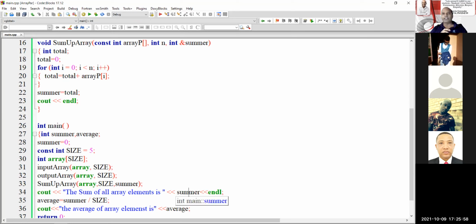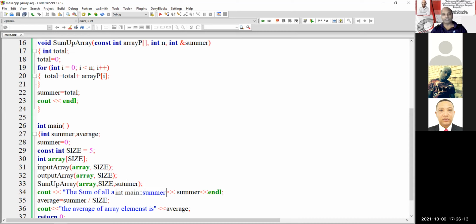So let's think about my marriage proposal of this prospective Sam. He has 5 cows, which is the size, and that is not going to change, but he is going to give off the value summer, which goes in as 0 when he goes to meet his prospective wife, nothing in there. Inside here, they go and find the total of the array, and they pass that across to him in the variable called summer, and that gets passed to him in line number 33, and it's displayed in line number 34.